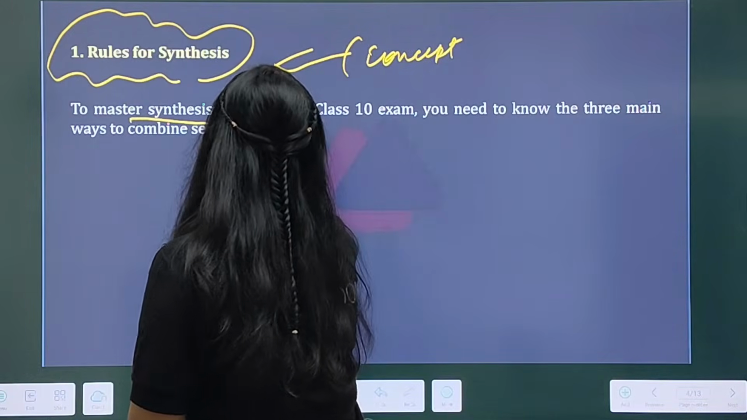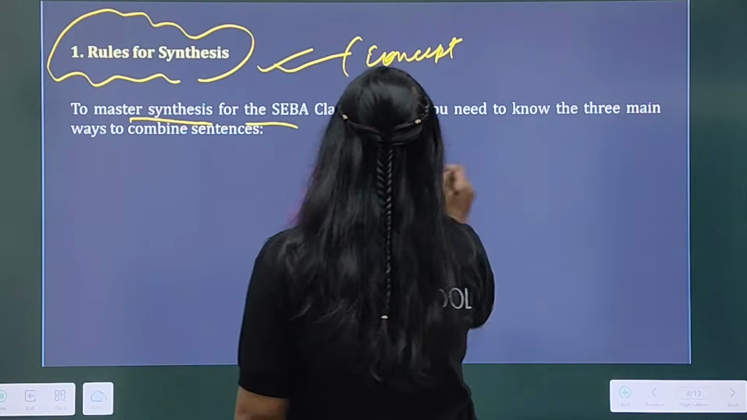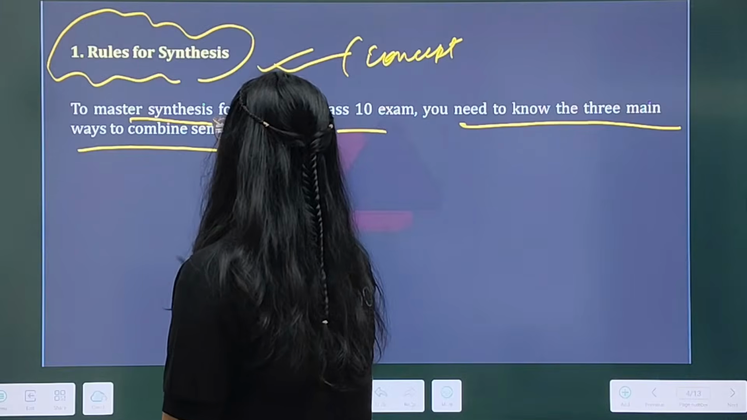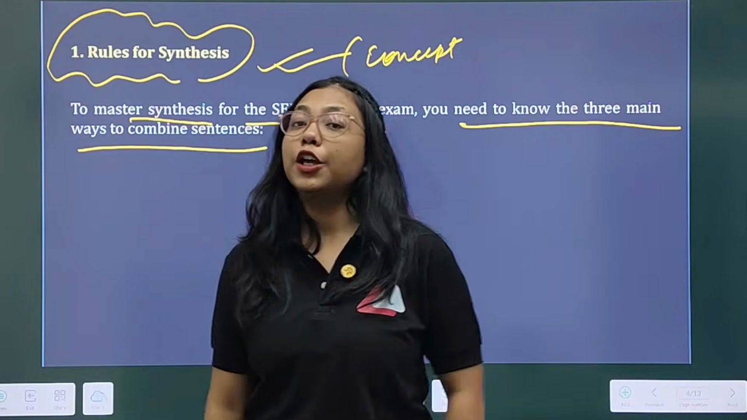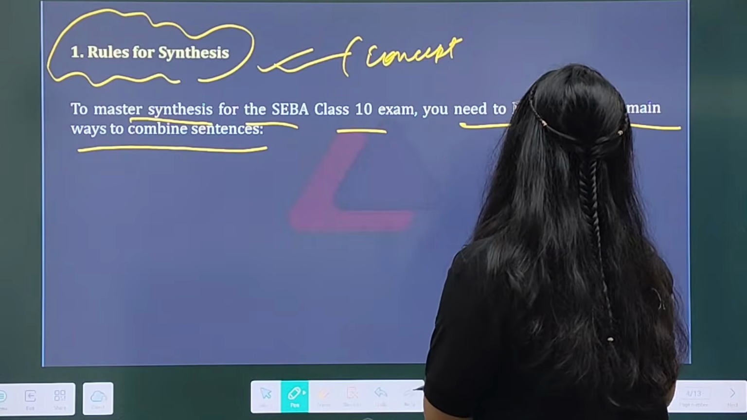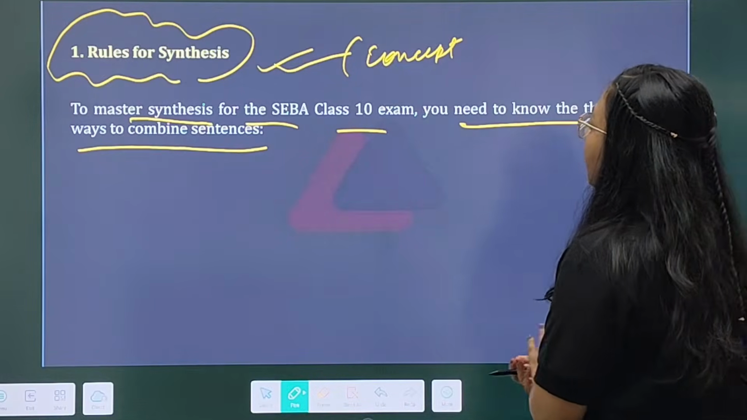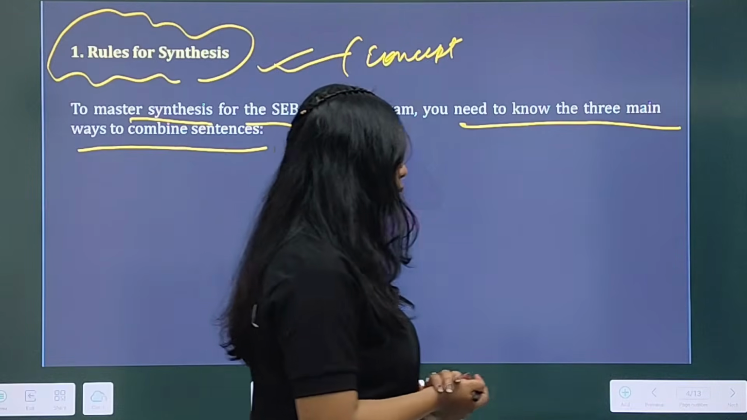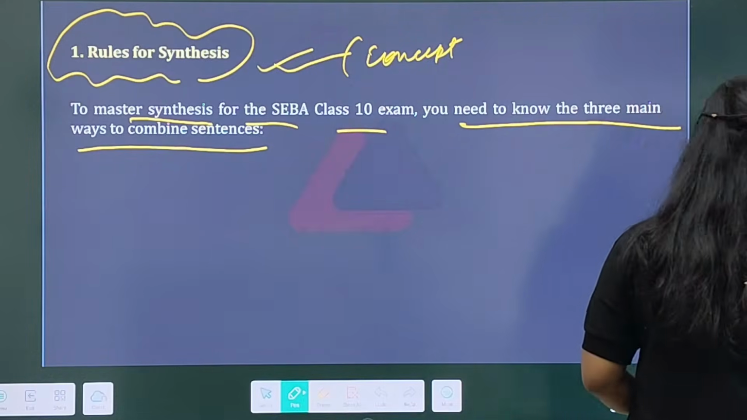So basically, to master synthesis for the SEBA Class 10 exam, you need to know the three main ways to combine sentences. I told you that you should remember the rules and regulations. All right, so you need to know the three main ways to combine sentences. Now, what are those three ways? Just let's have a look.